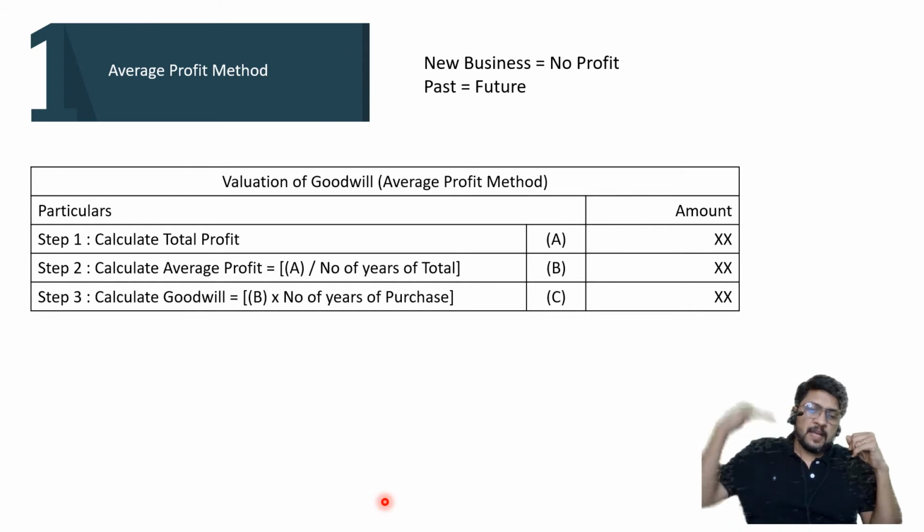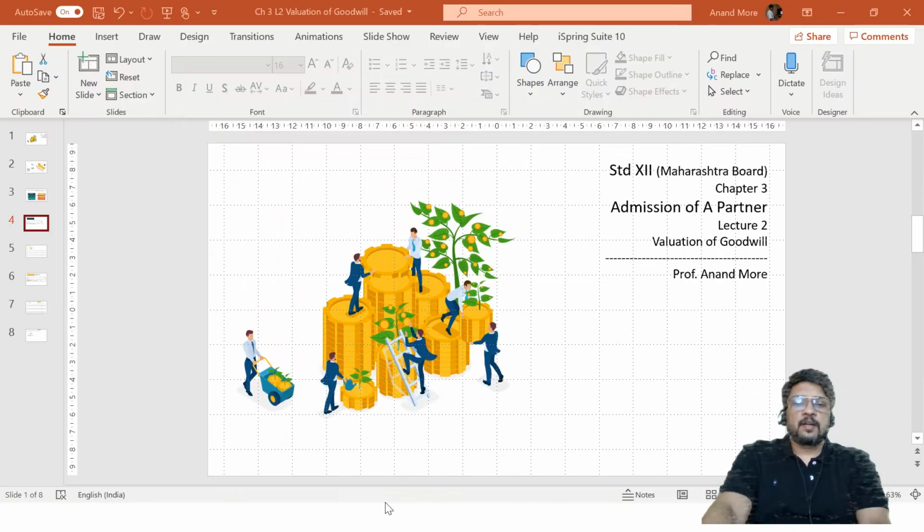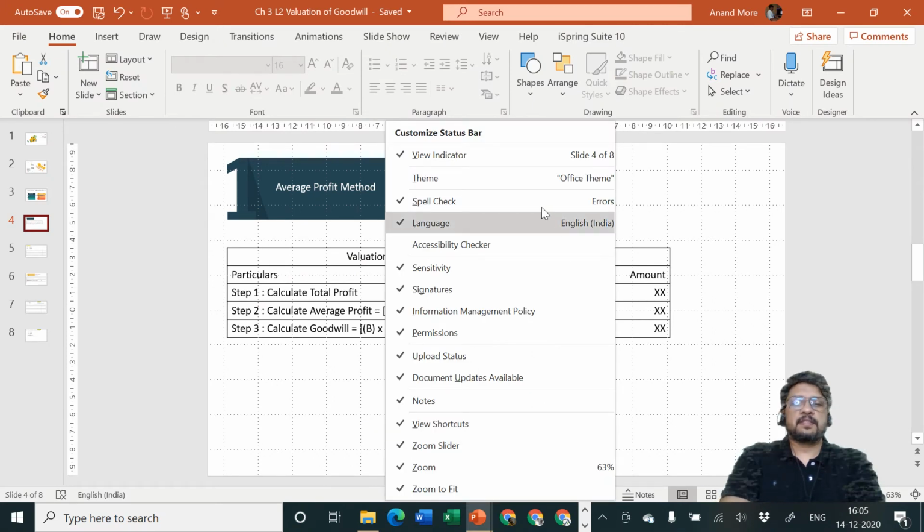And how much the past is a good indicator of the future is considered as number of years of total. I hope now it is clear in front of you. Okay, so let me write down, just a minute.